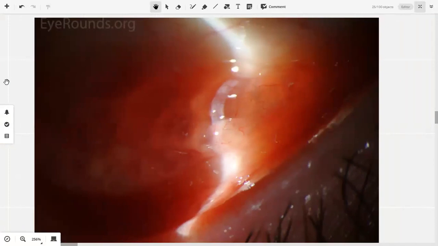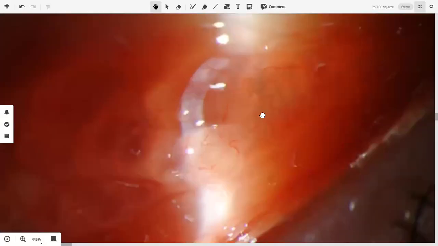Follicles are aggregations of B lymphocytes and T lymphocytes, or in simple terms, immune cells in the palpebral or the bulbar conjunctiva. They will appear as rounded elevations. An important thing you have to keep note about these elevations is that क्योंकि conjunctiva में blood vessels होती हैं, the blood vessels of the conjunctiva, they appear over these follicles. Follicles के ऊपर से गुजर रही हैं.